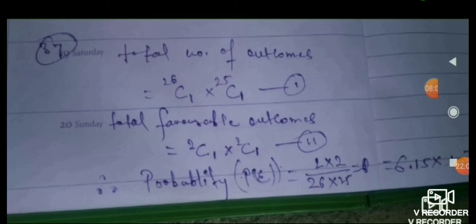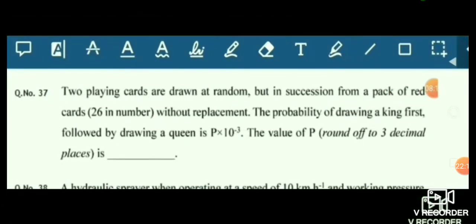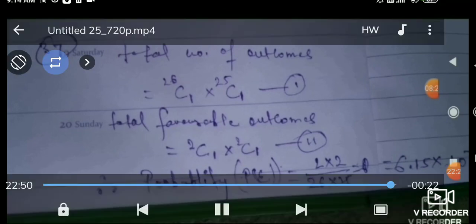So out of 2 kings I have selected 1, so 2C1, and out of 2 queens I have selected 1, so 2C1. Now I am finding the probability, that is 2 into 2 divided by 26 into 25, that is 6.15 into 10 to the power minus 3. Here in the question 10 to the power minus 3 is given, so we have to find only the value of p. So the p value is 6.15.